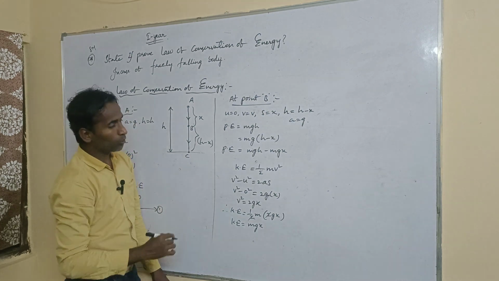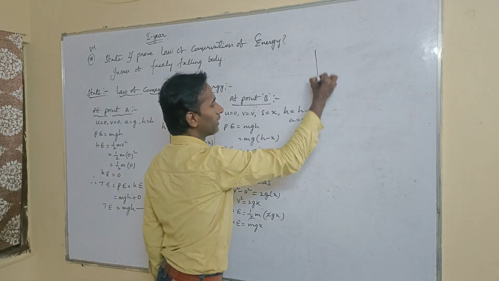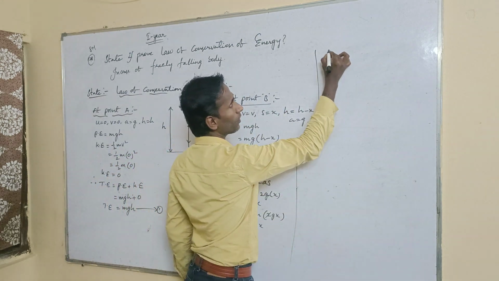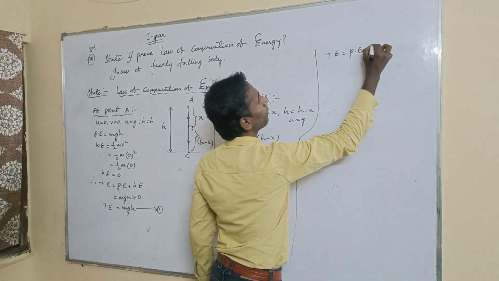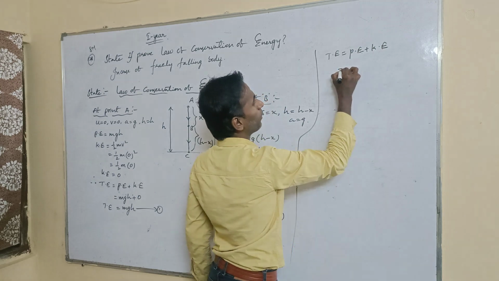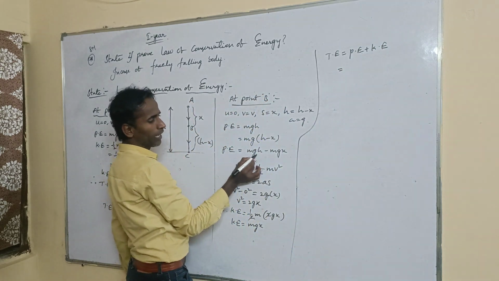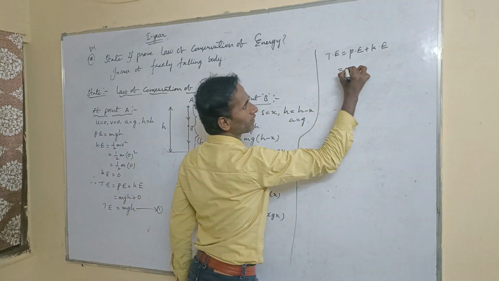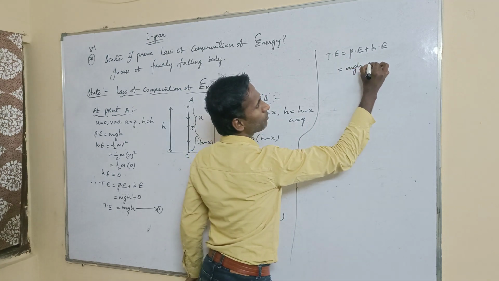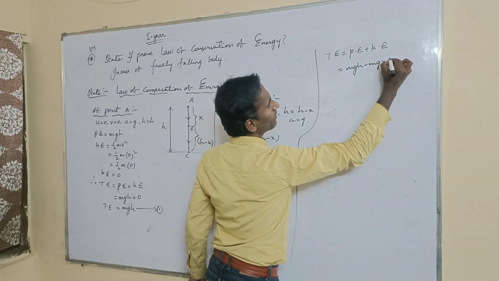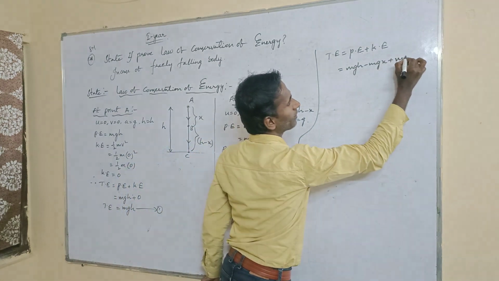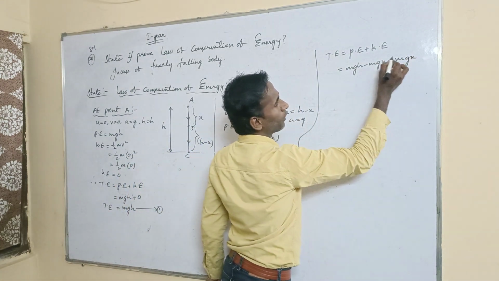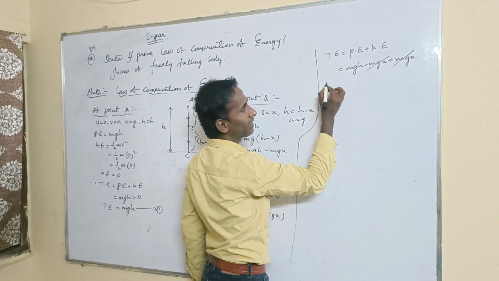Okay. So now we are going to find the total energy. That is potential energy plus kinetic energy. The potential energy value is mgh minus mgx, plus the kinetic energy value mgx. The mgx and minus mgx cancel.